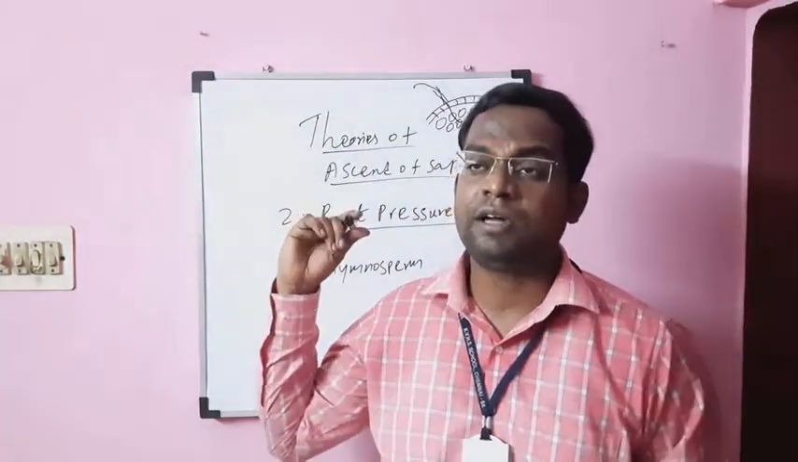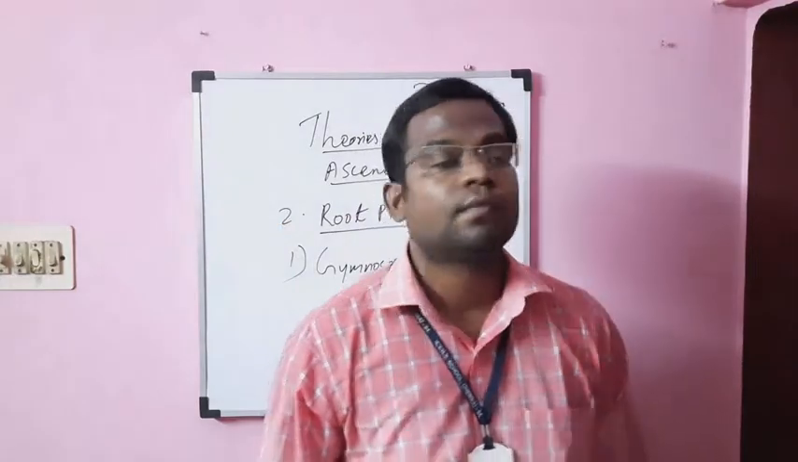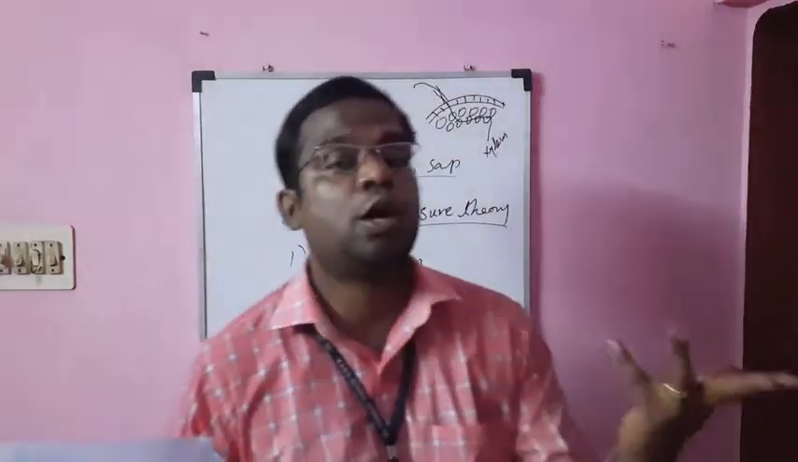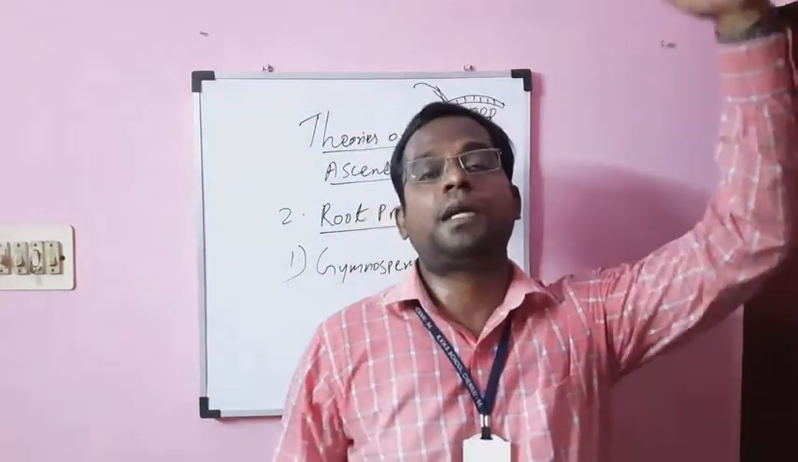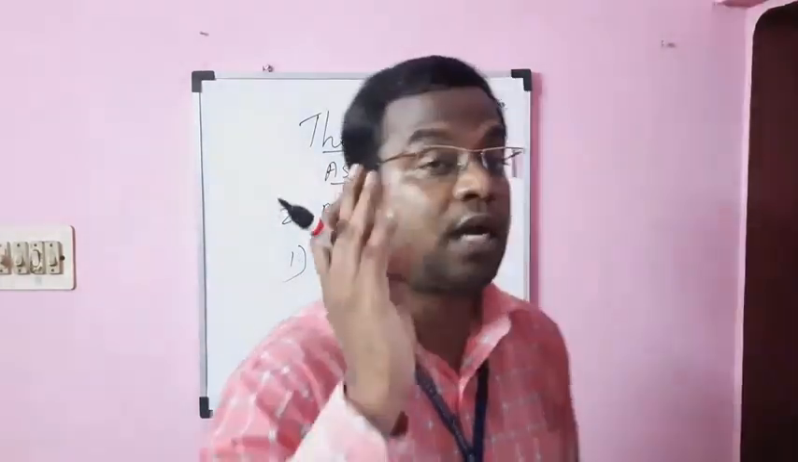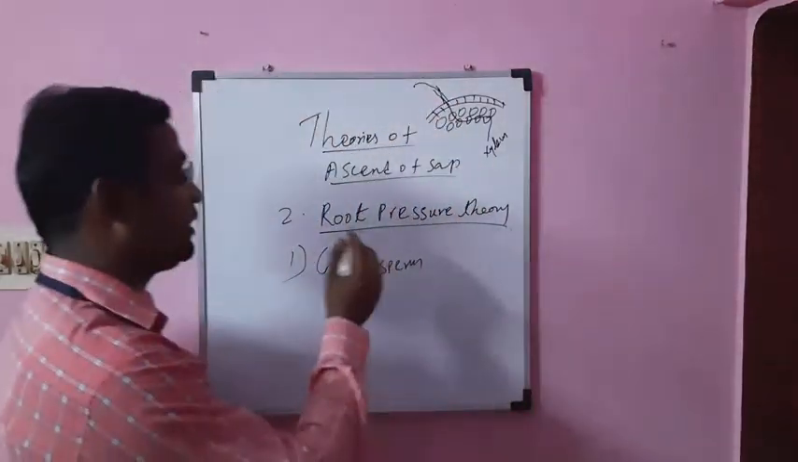So what is the first opposing point? In gymnosperms there is no root pressure. Then how can the water be moved from the lower part to the upper part of the plant? That's why they do not accept the root pressure theory. That is the first point.